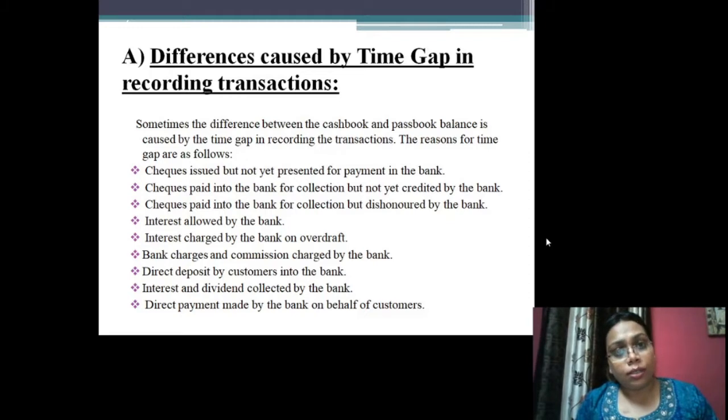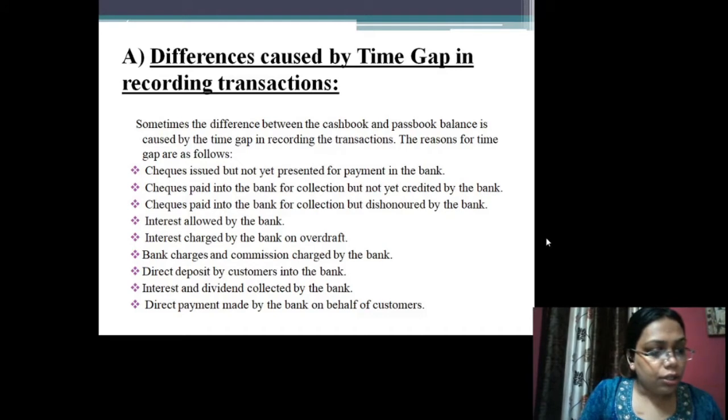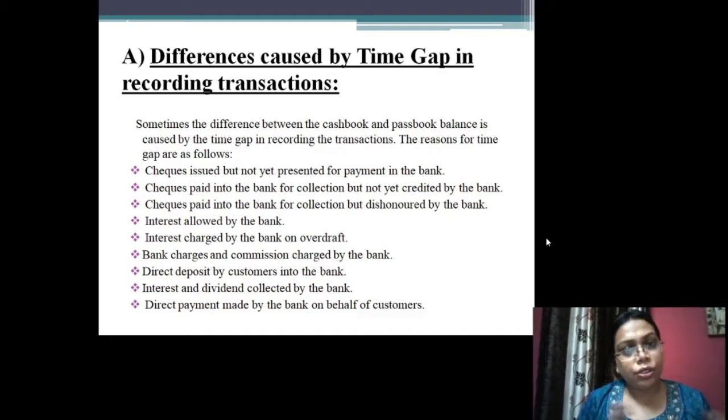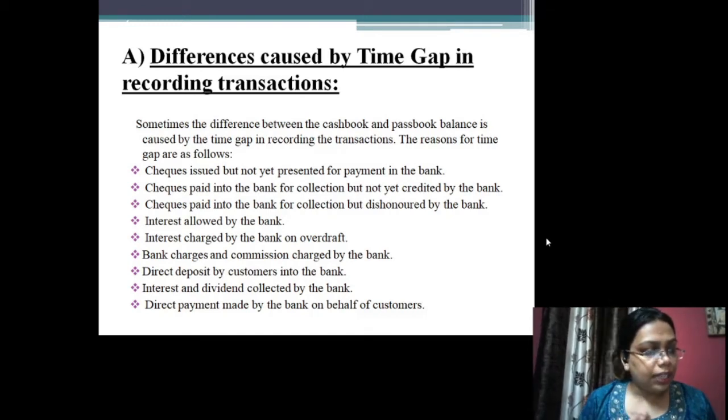So there is a difference between both the balances. I have already decreased my bank balance in my cash book, but in my passbook there is no record of this check because he has not presented the check to the bank. So the bank will not make any entry in the passbook regarding this check. In this case, there is a difference due to time gap. There is a gap of some days between the issue of the check and its presentation to the bank.